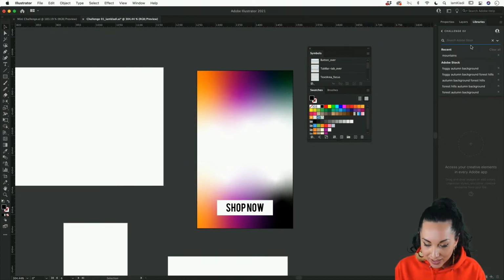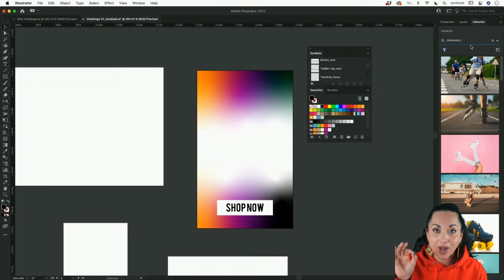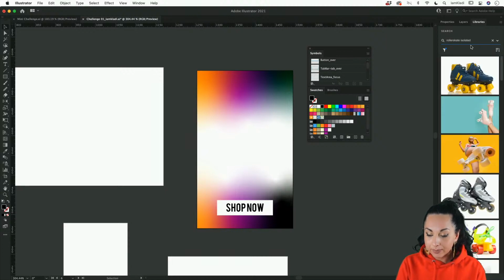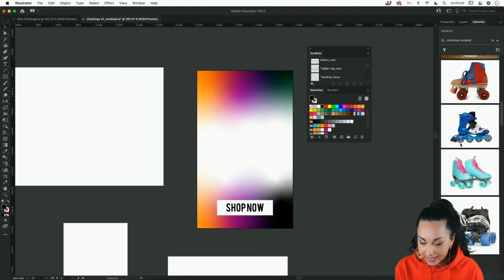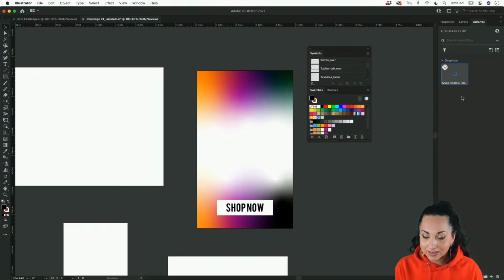In this case, I was fixed on roller skates, so I'm going to go ahead and select roller skates. But also, I'm going to add another keyword, which is the word isolated. Now, by using the word isolated, we'll be able to look for images that have a white background, which is exactly what we want. So the actual photo is isolated. And whenever you can, go ahead and scroll and find any image of your choice. I'm going to go ahead and start with this blue one. Simply click on the plus in order to add it to your library.